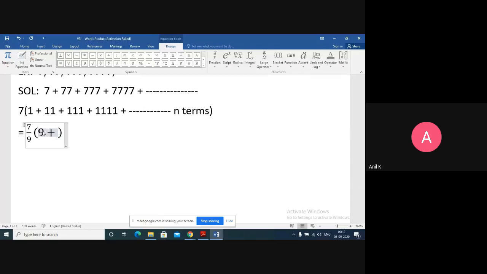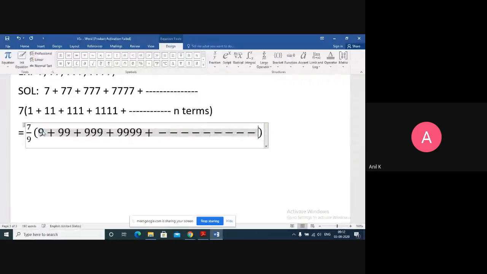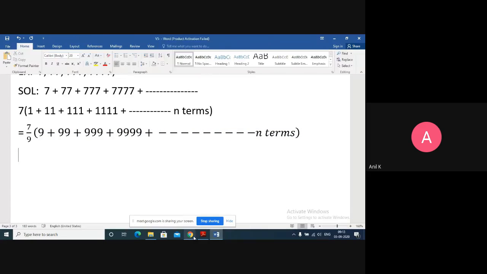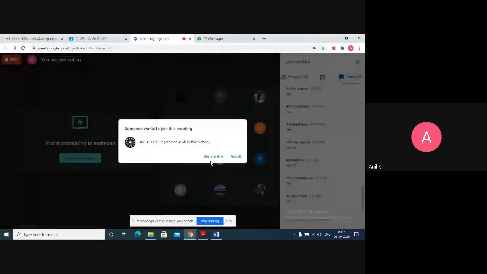So it will come as 9 plus 99 plus 999 plus 9999 and so on, n times. Is this step clear for everyone? Just by multiplying and dividing with 9.